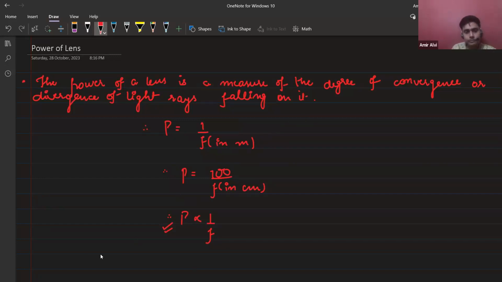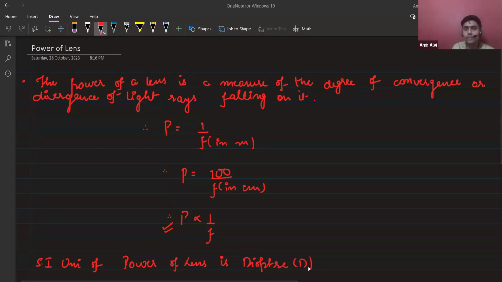Okay. So whenever the question comes in the exam, one more thing is that the SI unit of power of lens is diopter. You have to write power of lens because power is also there in electricity. We denote the diopter by capital D. Clear, everybody?